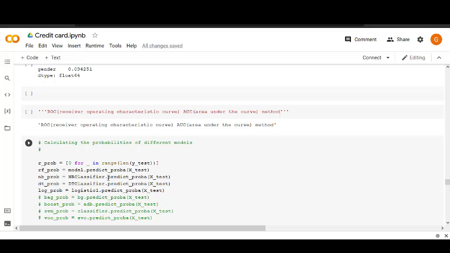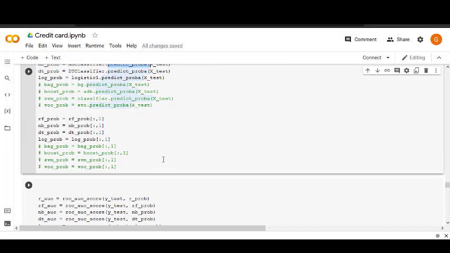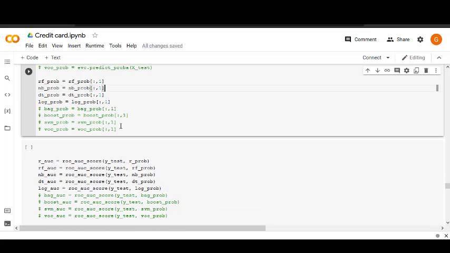This is the library we have used, which helps us calculate the probabilities. Now we arrange the dataset in a single column for easy plotting.